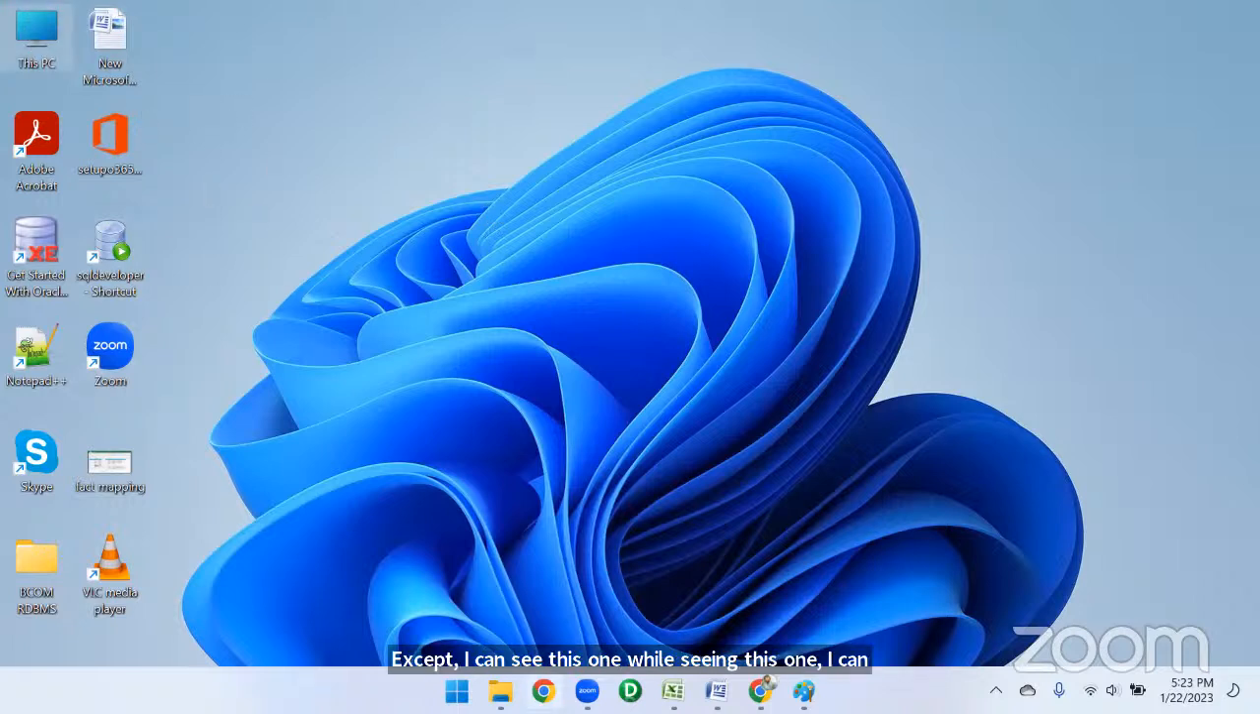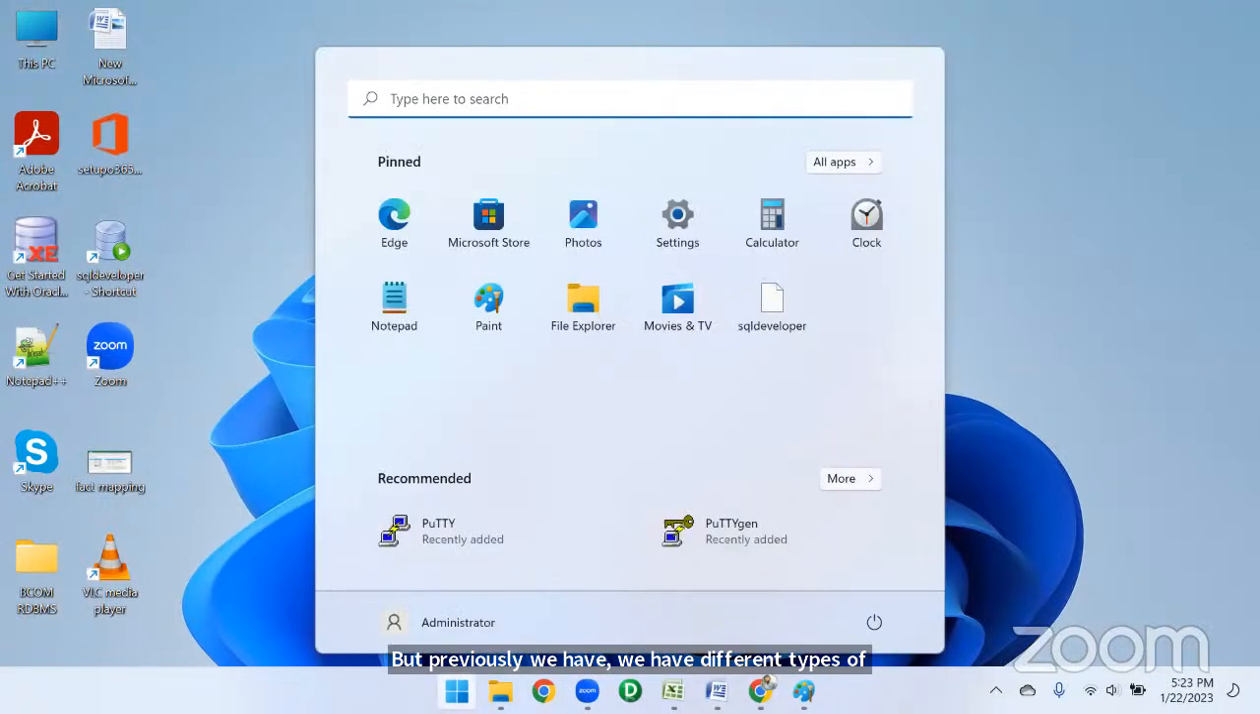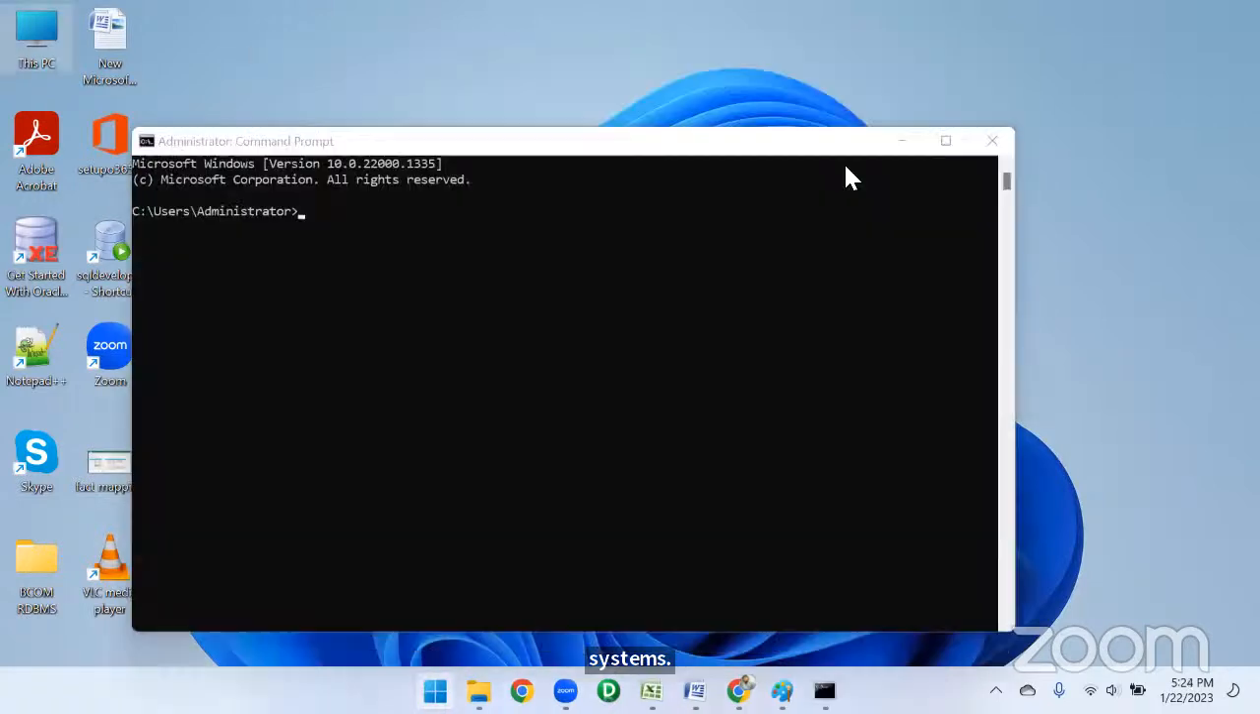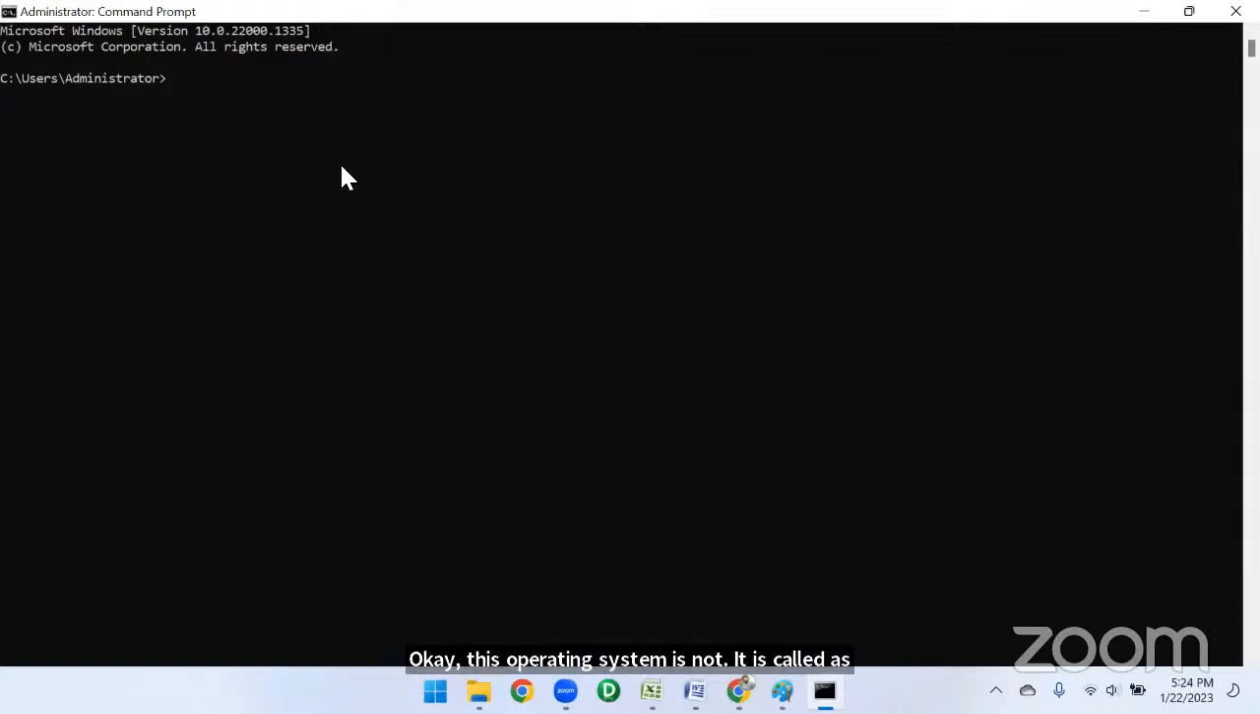But previously we had different types of operating system. Our Windows will provide you multiple types of operating systems. Like I will show you. Yeah, this is also one of the operating systems. Okay, previously we had this type of operating system only. This operating system is called a DOS operating system. Okay, disk operating system, we call it DOS. DOS is nothing but disk operating system.